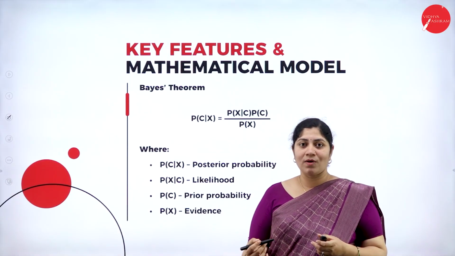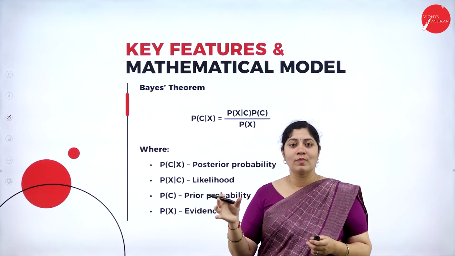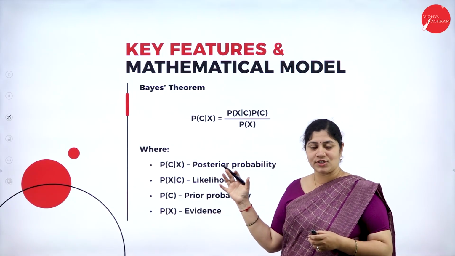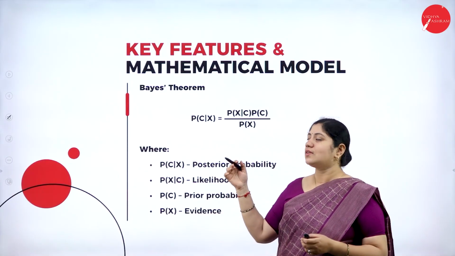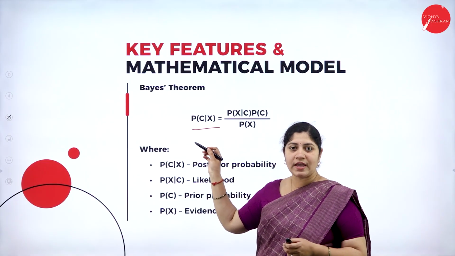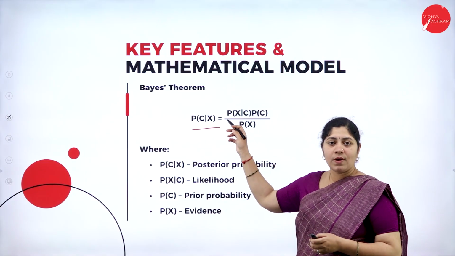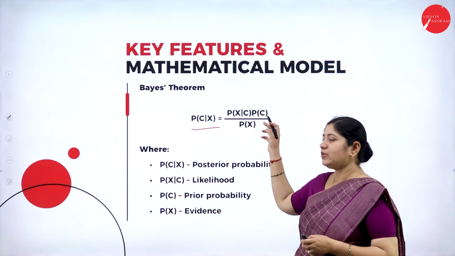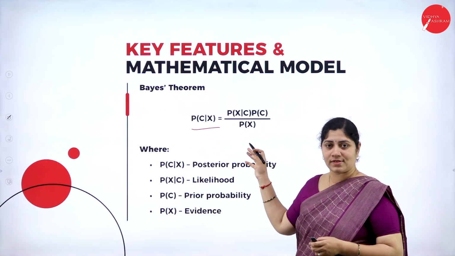Now let's move forward and understand the formula for this Bayes classification. Yes, definitely there is a particular formula. Here it is, that is P(C|X) = P(X|C) × P(C) / P(X).